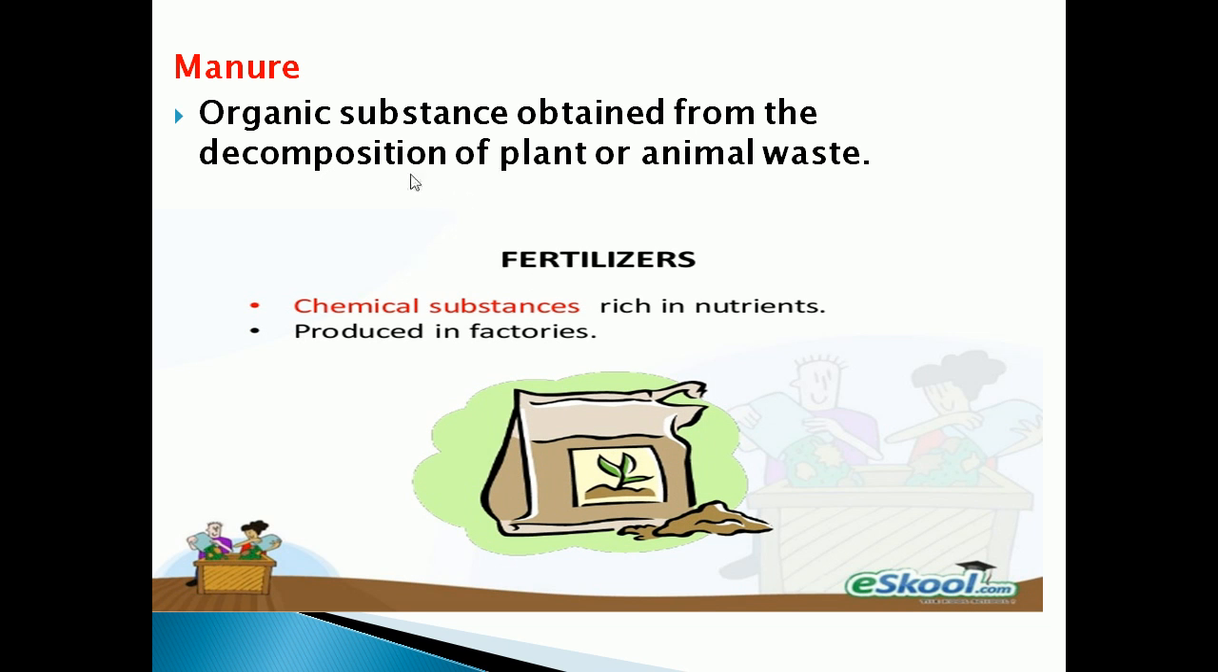What is meant by fertilizers? A fertilizer is a chemical substance which is rich in nutrients. It is artificially prepared, a man-made source. It is a chemical substance rich in nutrients, which is also helpful for the growth of plants. These fertilizers are produced in factories.